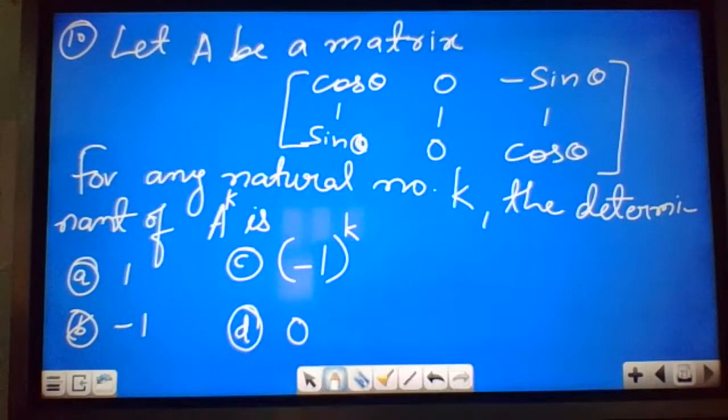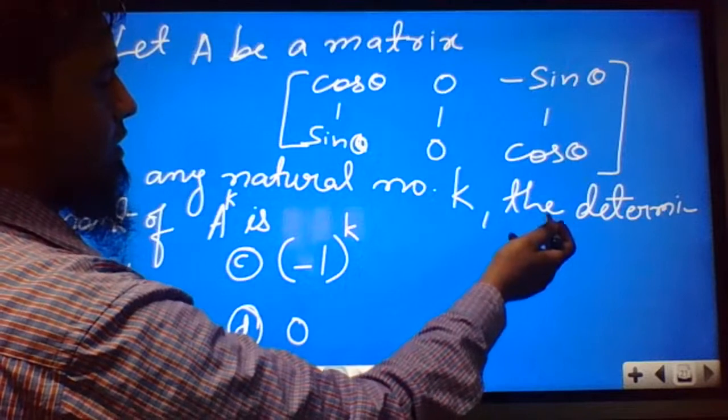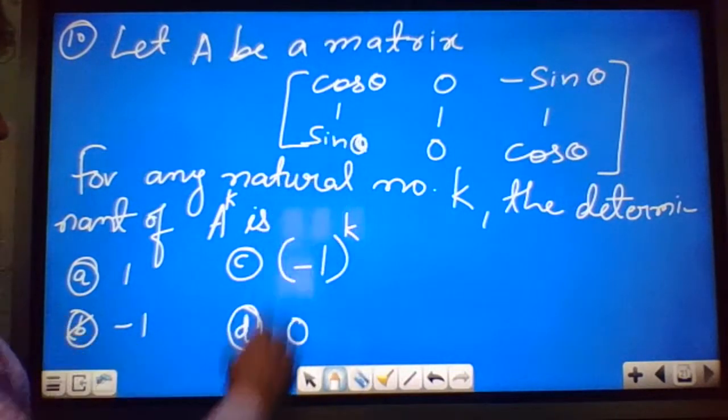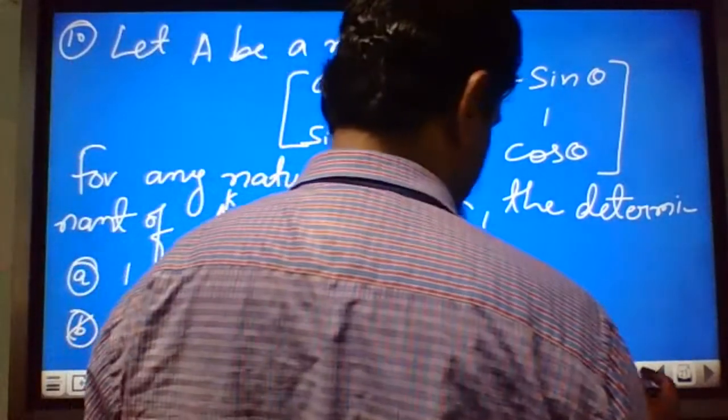Again, this is from the matrix or determinant chapter. The value of theta will not affect the determinant of A. If you take any value of theta, you will get the same answer. You can solve it, or you can take any value of theta. I will solve it completely, no problem.